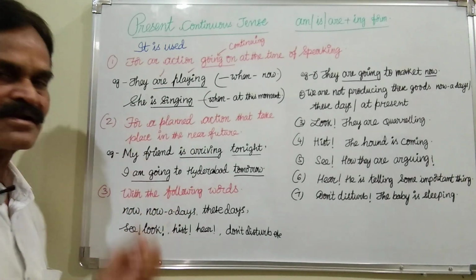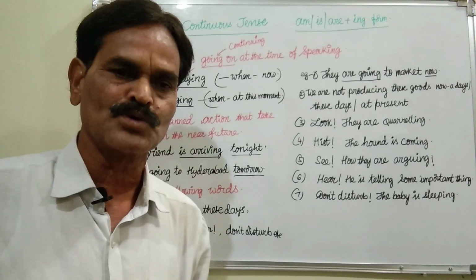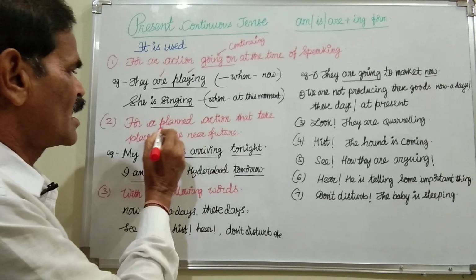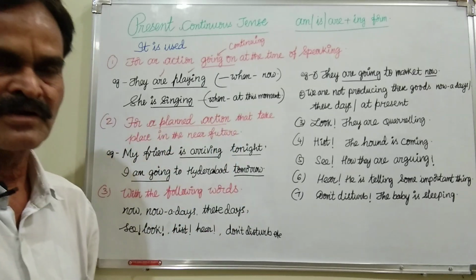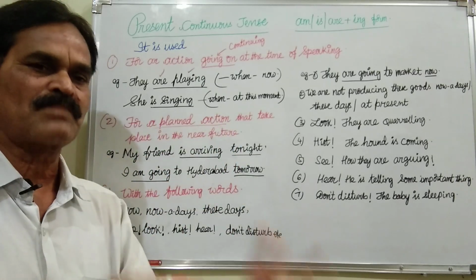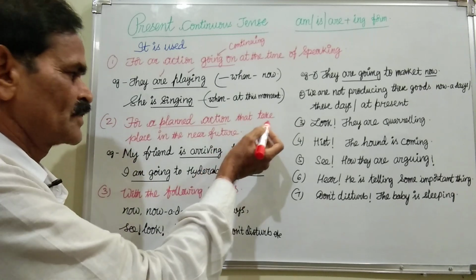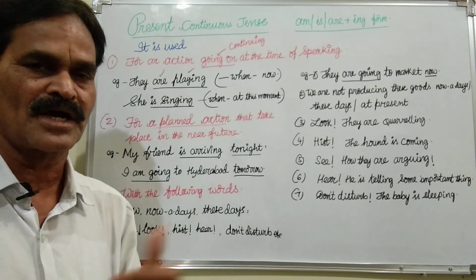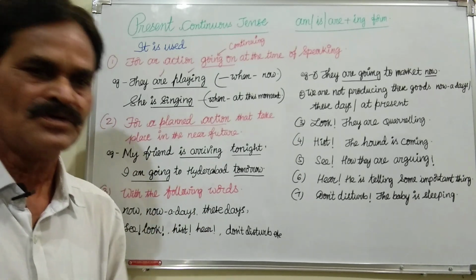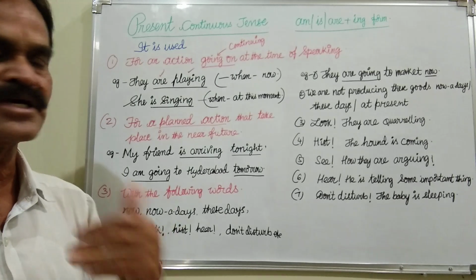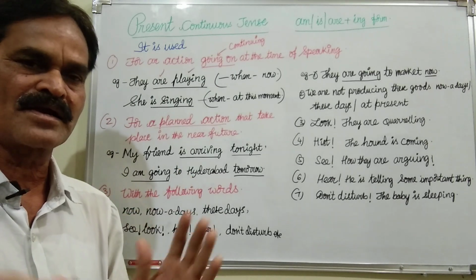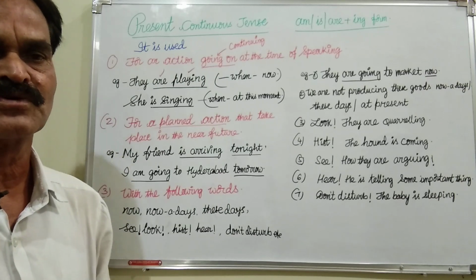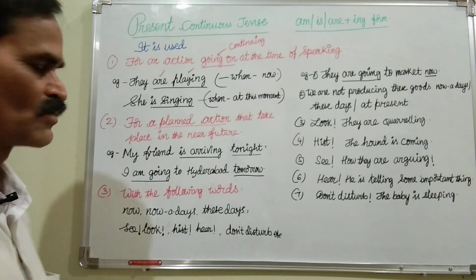And what is the second occasion when we can use present continuous tense? This is for a planned action. For an action we have planned, and that action happens in the near future, like tonight, tomorrow, within 2 days, in that way near future, but it is a planned action, then we cannot use simple future tense, we must use present continuous tense only.